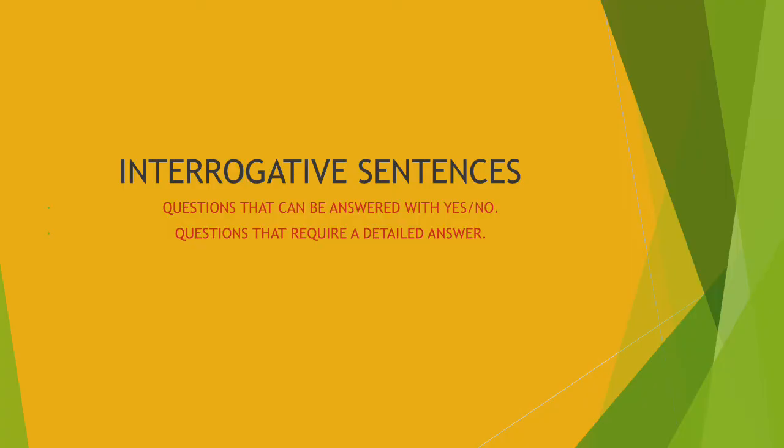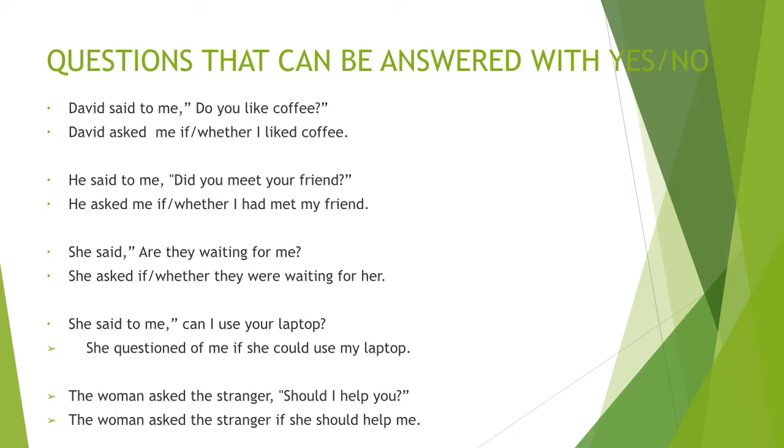There are two kinds of interrogative sentences which we will discuss while transforming the direct speech into indirect. The first, questions which can be answered with yes or no, and another, those questions that require a detailed answer. Let us take up those questions first that can be answered with yes or no.